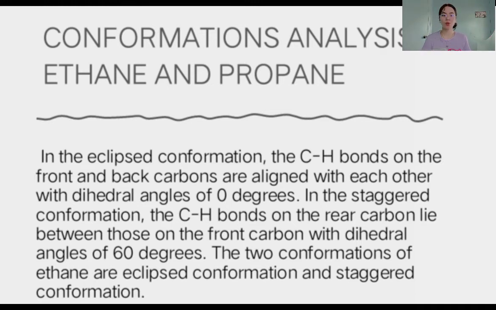In the eclipsed conformation, the CH bonds on the front and back carbons are aligned with each other with dihedral angles of 0 degrees. In the staggered conformation, the CH bonds on the rear carbon lie between those on the front carbon with dihedral angles of 60 degrees. The two conformations of ethane are the eclipsed conformation and the staggered conformation.